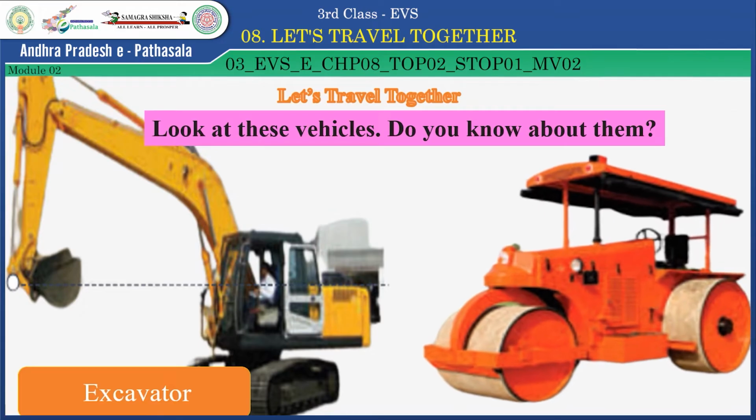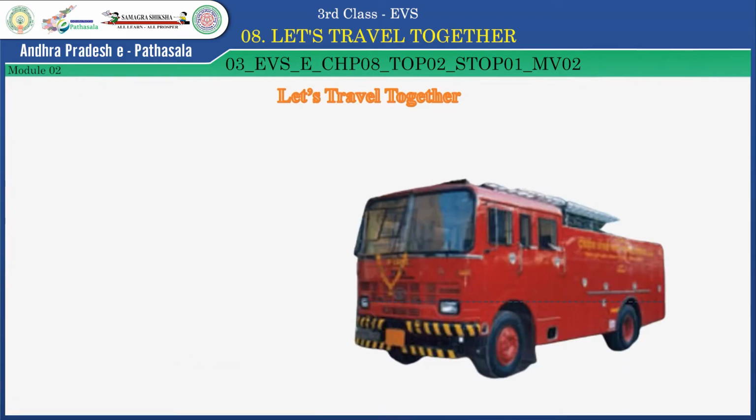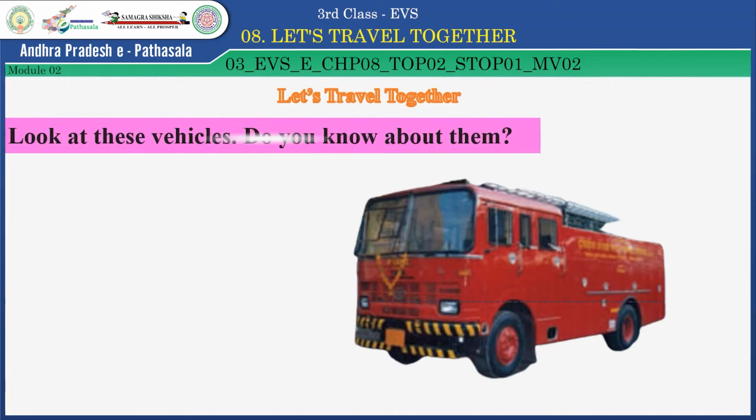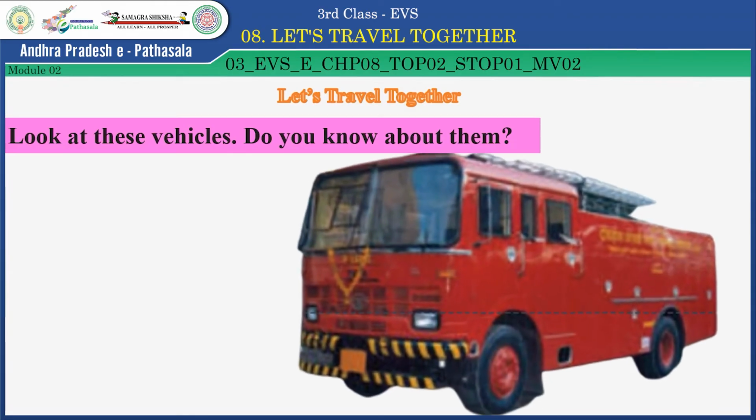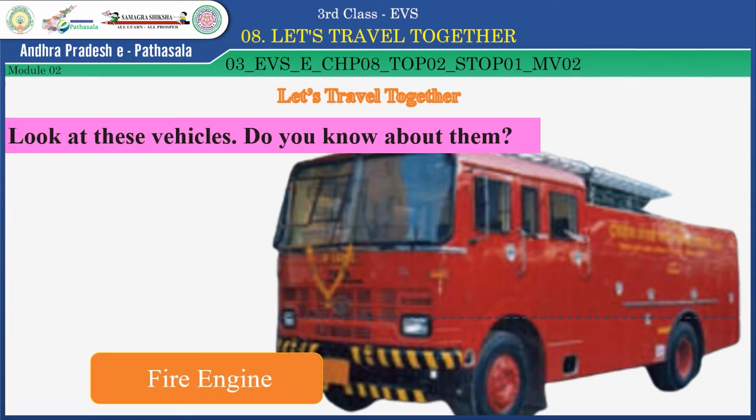Now look at the second one. You all know very well about it, isn't it? I think you have seen it many times. What is it? Yes, it is a road roller. Now I'll show you another vehicle. Try to identify and say about it. Children, now look at this vehicle. Do you know about it? What is the name of this vehicle? Have you seen it? Yes, very good. It is a fire engine. Very good, children. Now, let us continue the lesson.